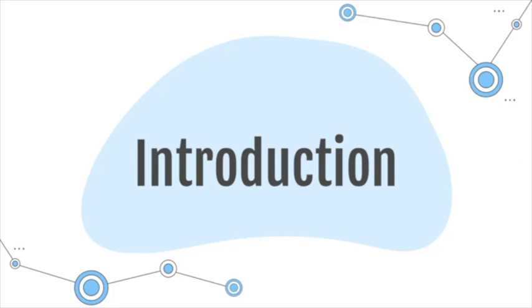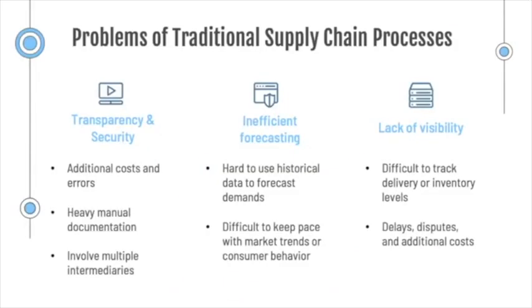First, introduction. One of the key challenges in supply chain operations is the lack of transparency and accountability. Traditional supply chain processes rely heavily on manual documentation, which is prone to errors, fraud, and manipulation. Moreover, the lack of a centralized system for data management makes it difficult to track products and ensure their authenticity.